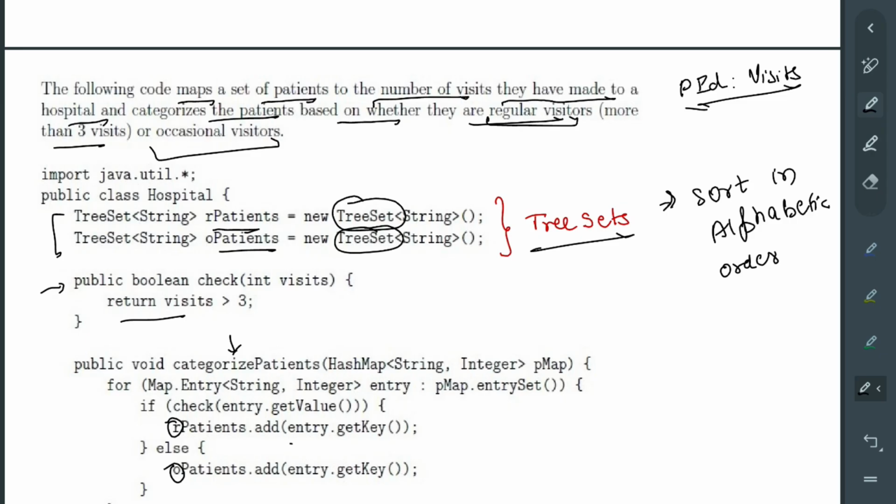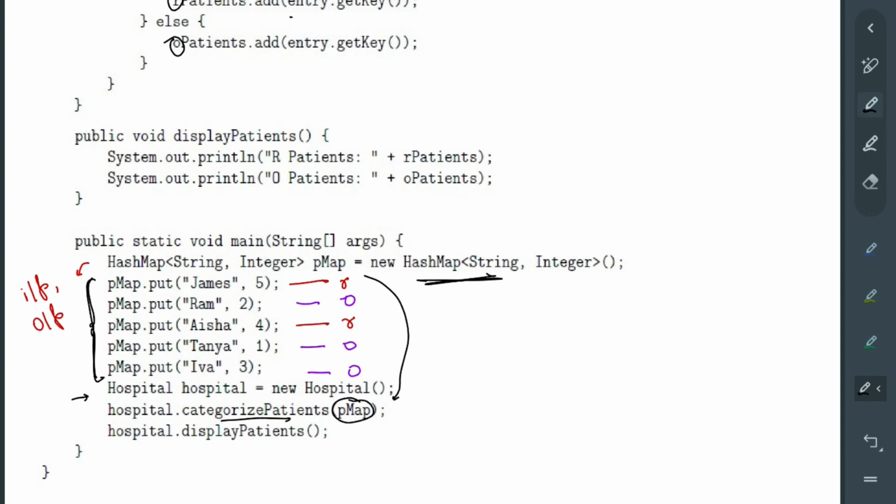So all in all, you do not need to go through that much code. You just need to see which are regular and which are occasional. As soon as you see that only 2 of them are regular patients, you just sort them based on alphabetical order.